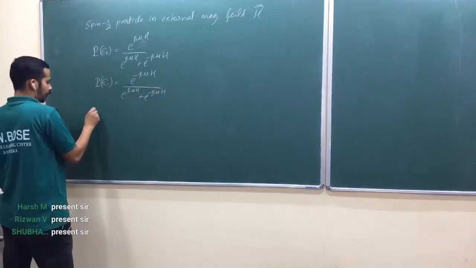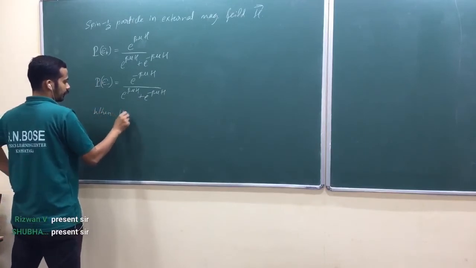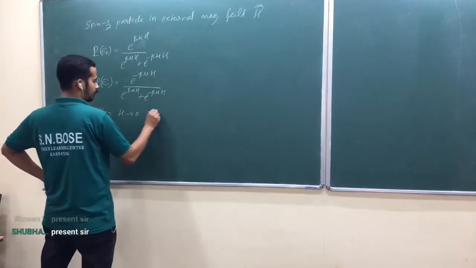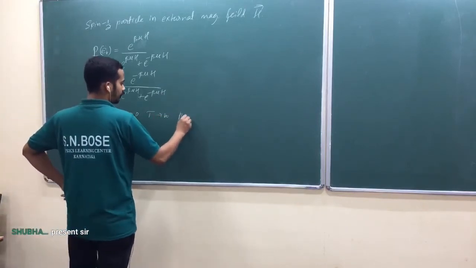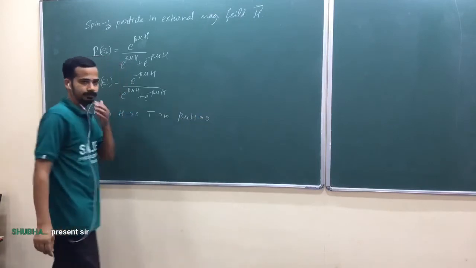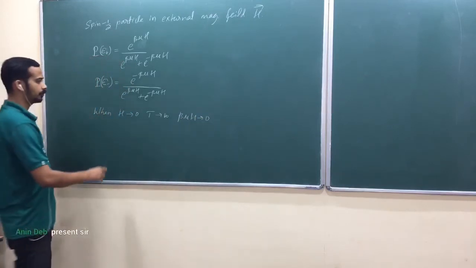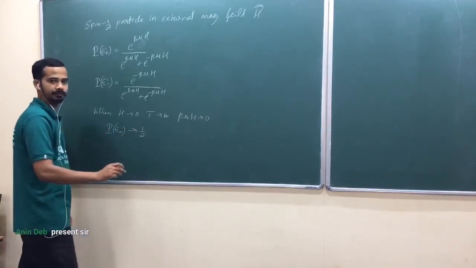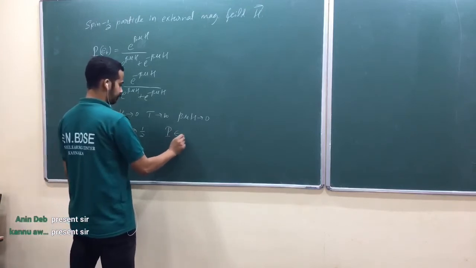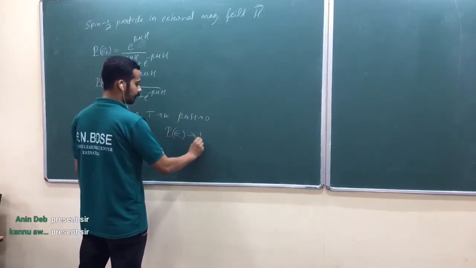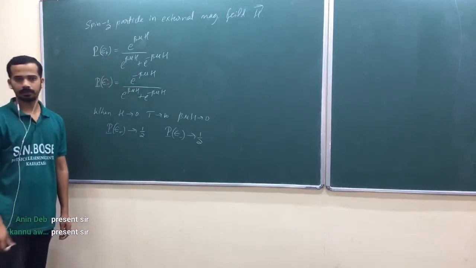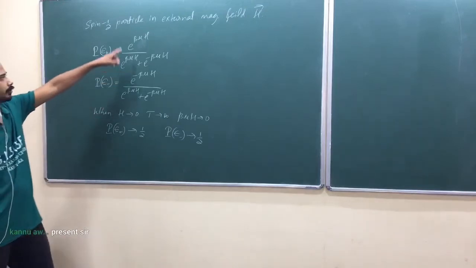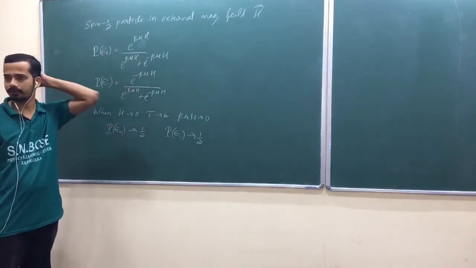So when h tends to 0, magnetic field tends to 0, so T tends to infinity, so beta mu h tends to 0. If it tends to 0, so probability of spin up will tend to half, probability of spin down will tend to half. Is that okay? You can check it out, am I right? E power 0 by 1 plus 1, e power 0, e power 0, like that will happen, okay?